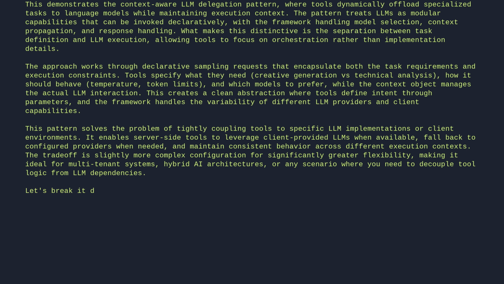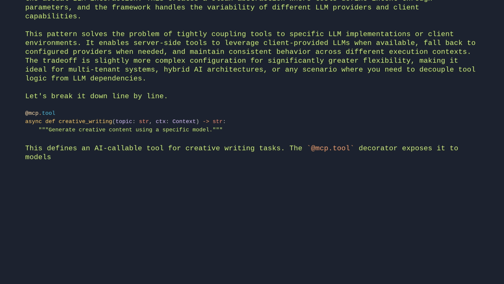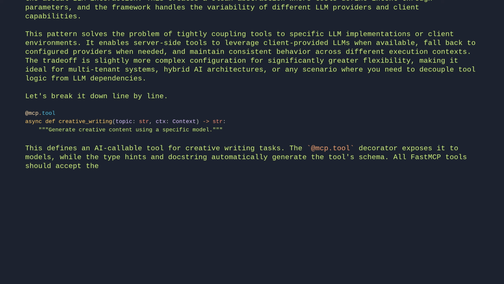Let's break it down line by line. @mcp.tool async def creative_writing(topic: str, ctx: Context) -> str: """Generate creative content using a specific model.""" This defines an AI-callable tool for creative writing tasks. The @mcp.tool decorator exposes it to models, while the type hints and docstring automatically generate the tool's schema. All FastMCP tools should accept the context parameter for logging and progress reporting.